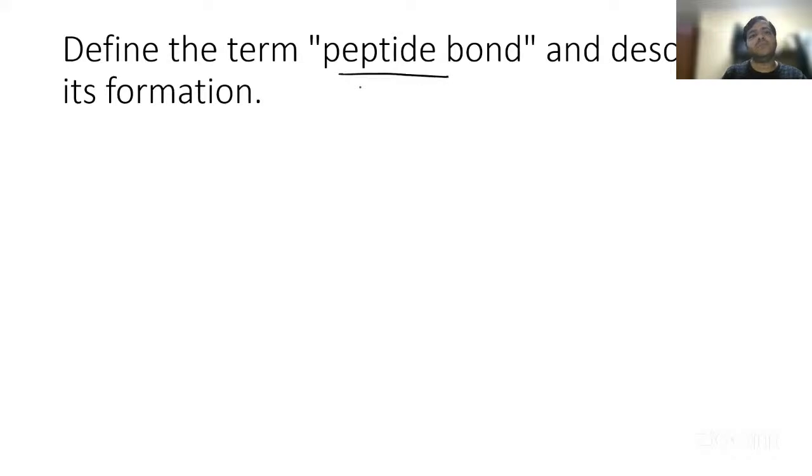Describe the term peptide bond. Yes, I have already discussed this. The two amino acids are joined together by the removal of a water molecule, and we have just discussed this.